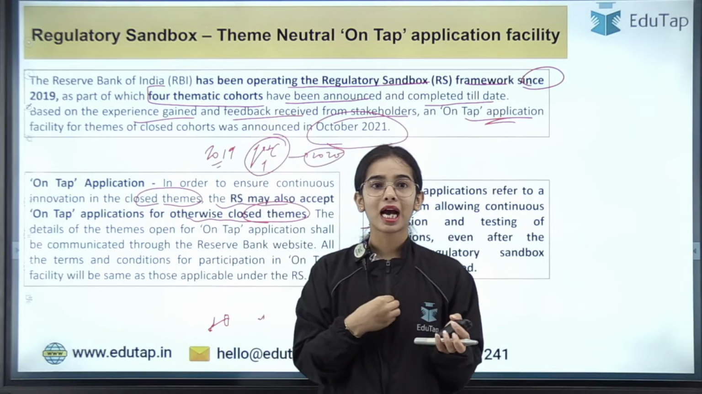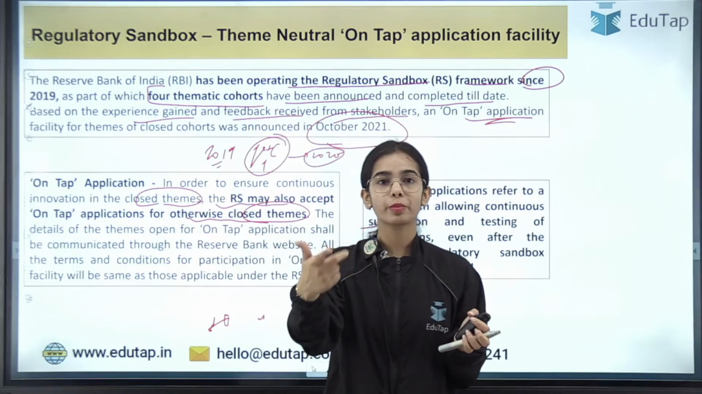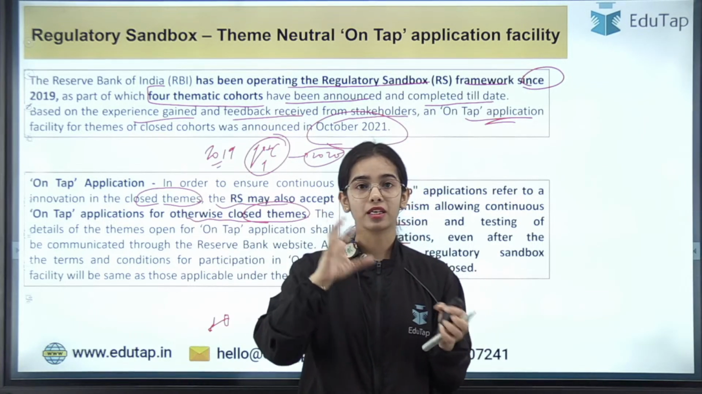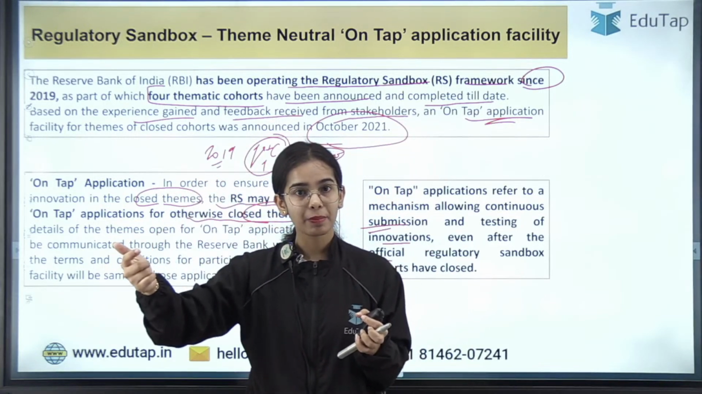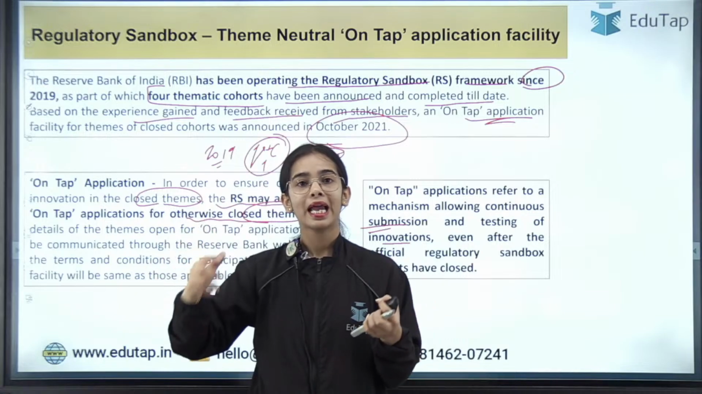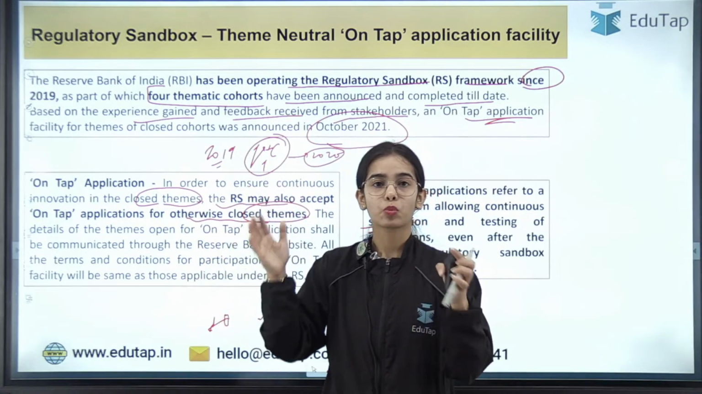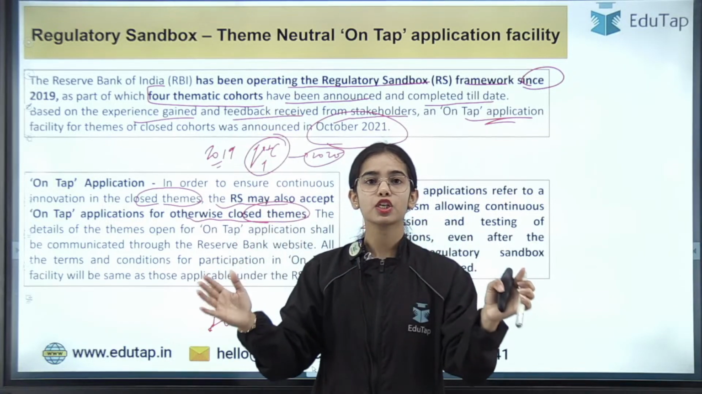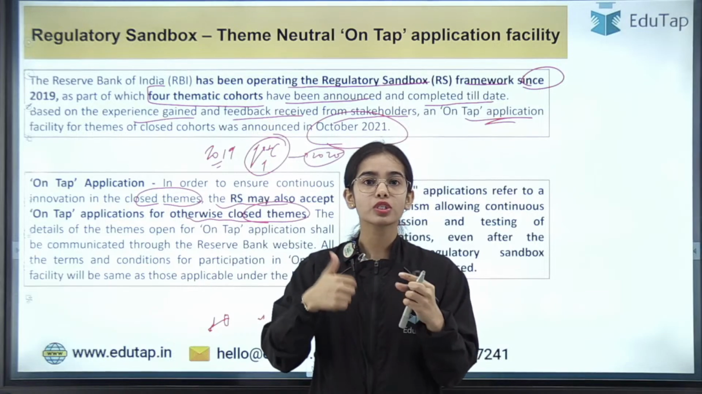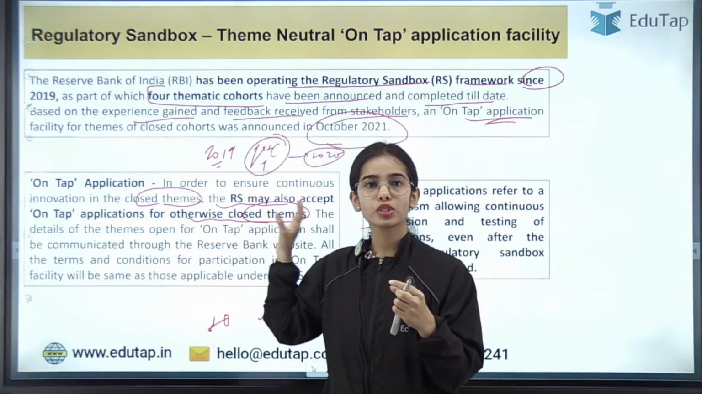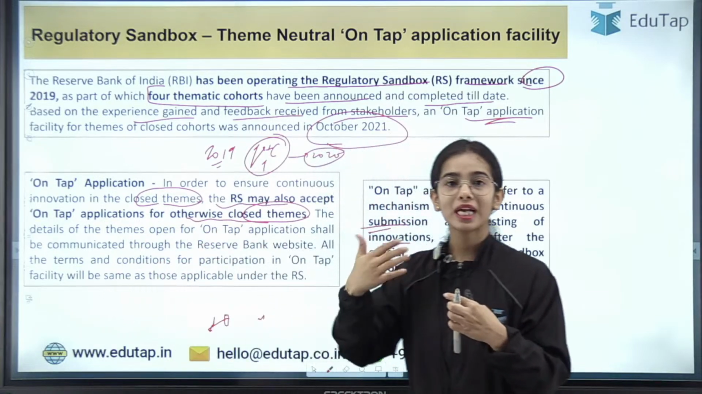That means, let's say I have a fintech company, and I want to do some innovation. I have made an innovative product and I want to test it. So I can send the application to the RBI at whatever time, and the testing can start at whatever time. This is the on-tap application: once a cohort has closed, on those closed cohorts and closed themes also, the on-tap application is now allowed,